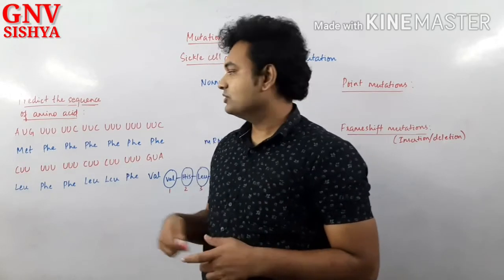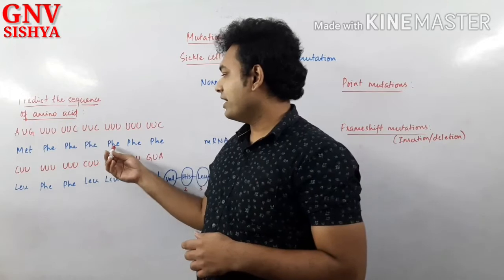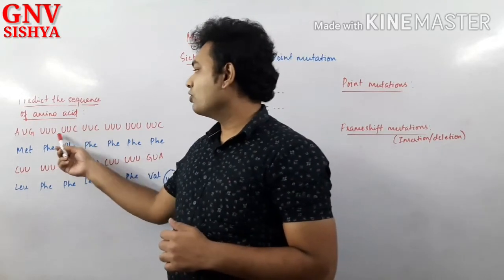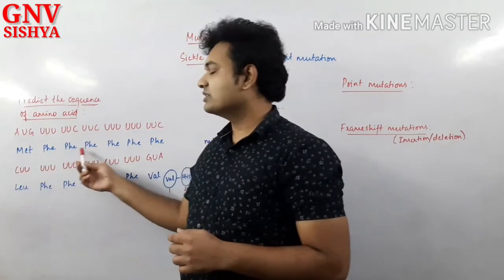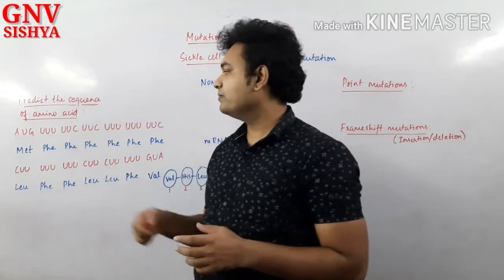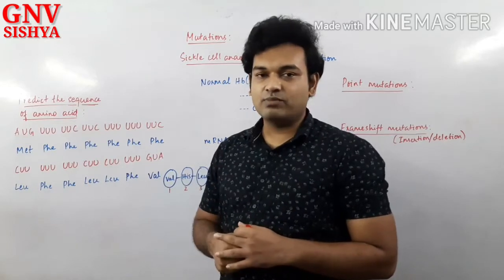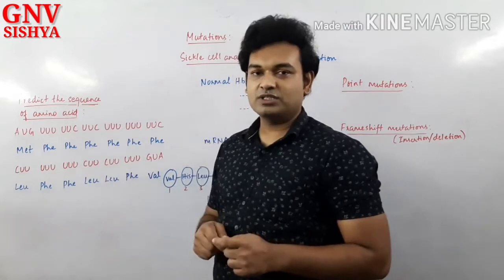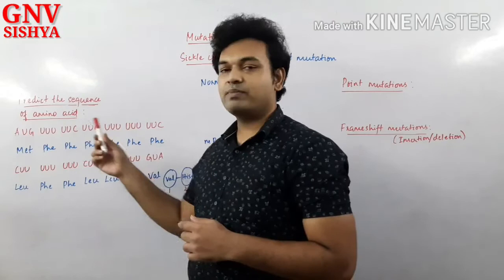Are you understand? So in the same manner, what do we have? We have phenylalanine, and all these 3 are also phenylalanine. So all these codons, they represent phenylalanine. So therefore, this is the amino acid sequence that we get. During the process of translation, what will happen? All these amino acids will be joined together using peptide bonds, and this can also be called as a peptide. This can be called as a peptide sequence. It will be bonded using peptide bonds.